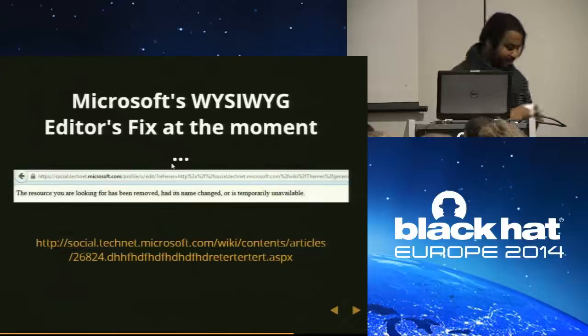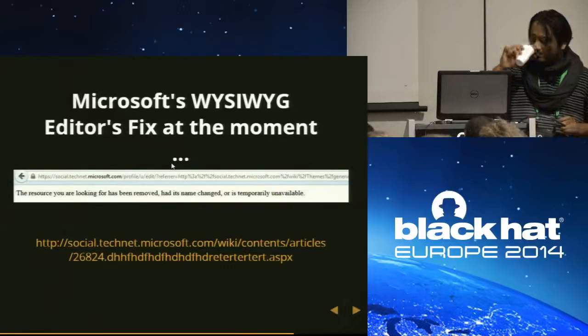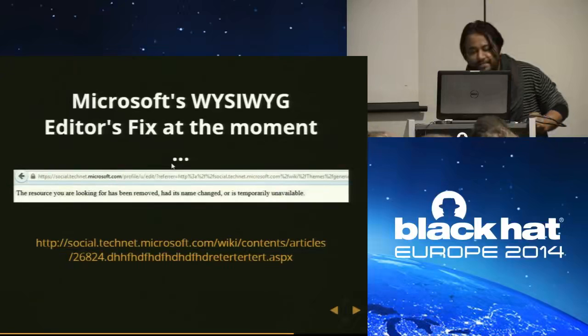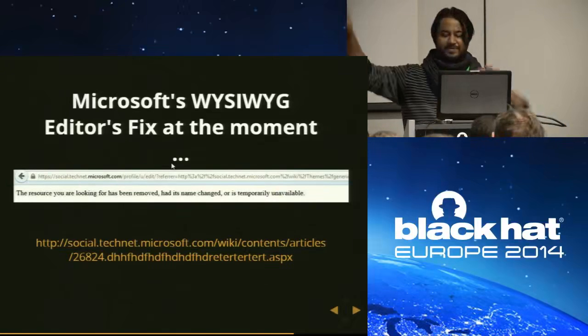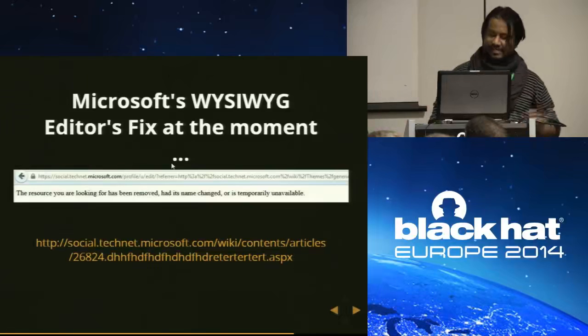This is the fix at the moment. The resource is not available. Right now they are working on a fix, and you cannot use that WYSIWYG editor functionality anymore. Still they are working on the fix.